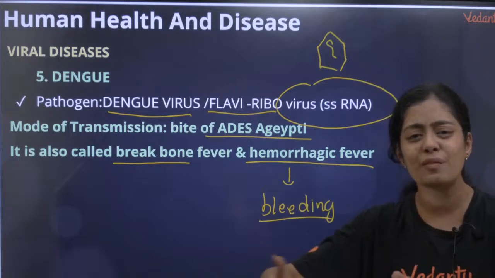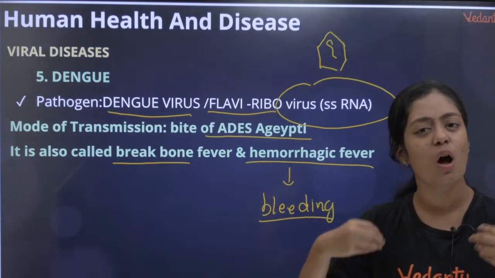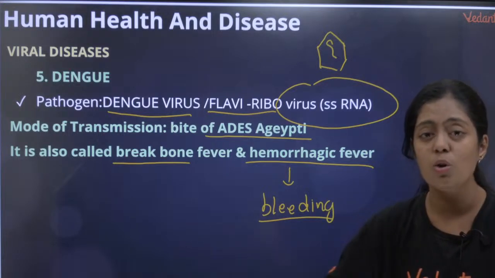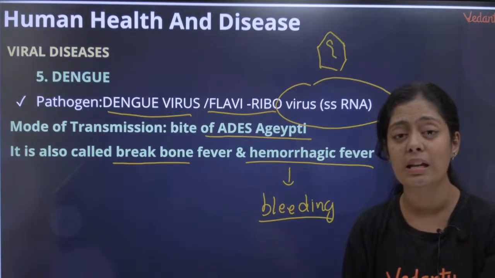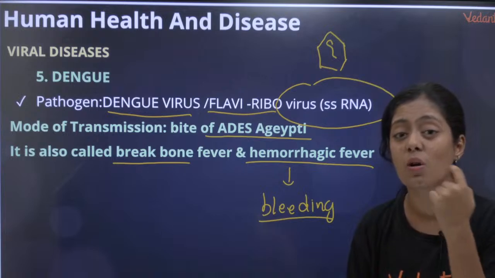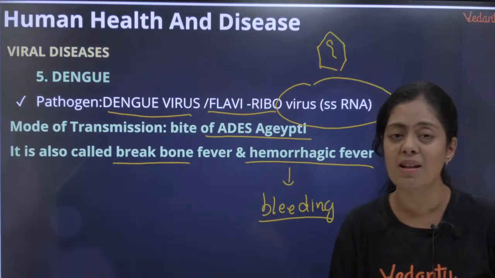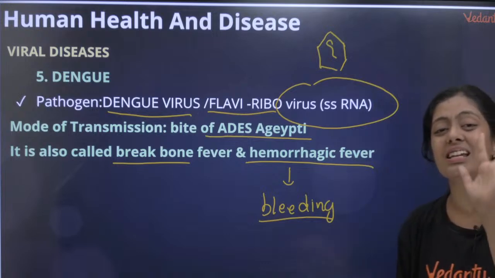Okay, but after a few days, if your body is not cooperating, if your body is not able to push the dengue virus out, okay, there will be internal bleeding. The first bleeding will start in your gums. Then hemorrhage can happen in your brain, hemorrhage can happen in the intestine, and finally the person can die.